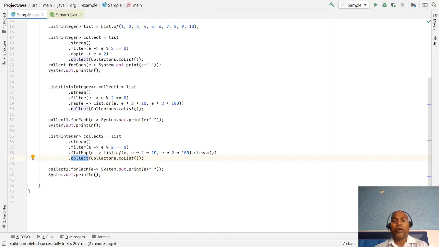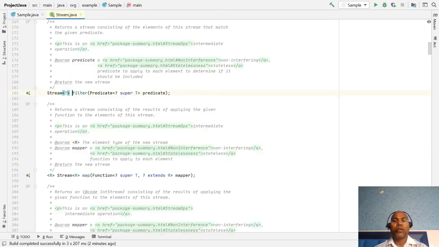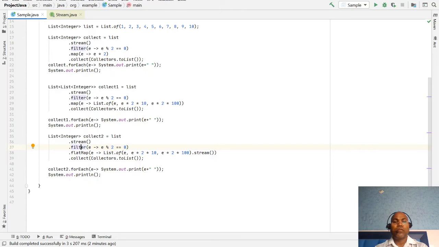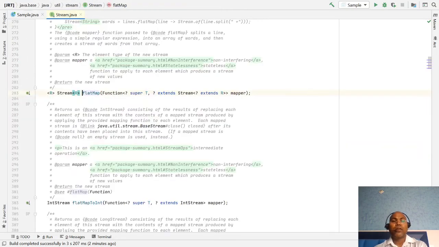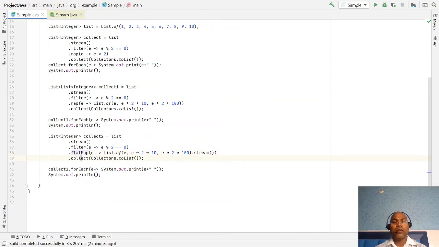So we write stream here so that the next operator can assume we are working on a stream. Similarly, filter also returns a stream, and flat map also returns a stream value, so that collect can work.